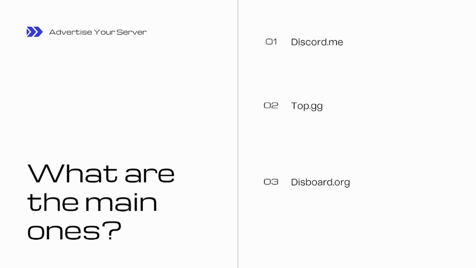So these are the main listing sites. You can just go to those sites. There'll usually be a start now button or add server button or similar. Make sure you're logged in first. You'll be able to enter your server information, your description, your advertisement, and any tags. Tags are really important because those are the keywords that users are going to find you under. You might want to use a good SEO keyword research tool, which will give you good keywords for your server and community's topic. So make sure you go on those listing sites and sign your server up to get members.